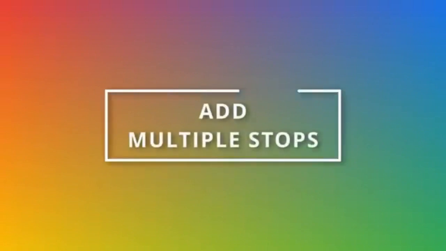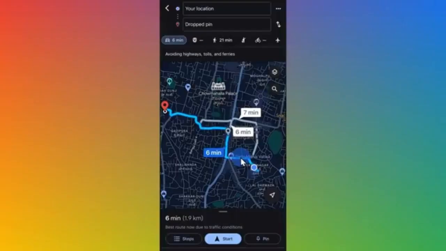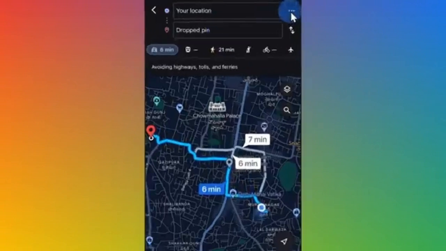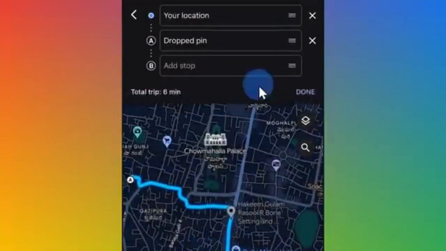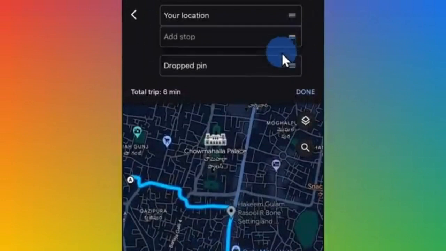At number 14, and this one's not entirely obvious on mobile, you can add multiple stops. Here, for instance, I have 2 stops already entered. I can click on the ellipsis and I can now add another stop. Once I add this stop, I can press and hold to reorder them.